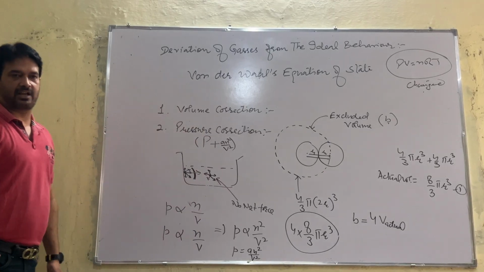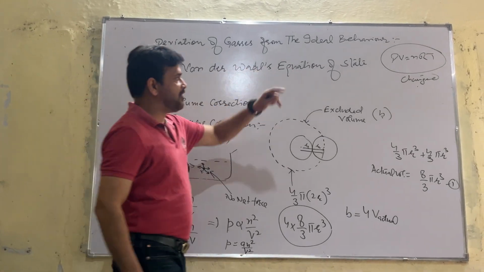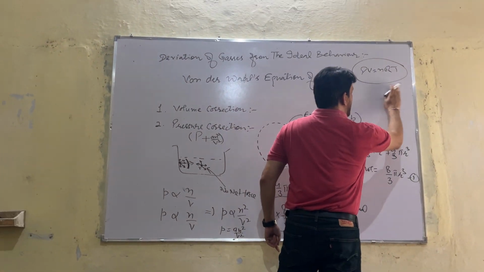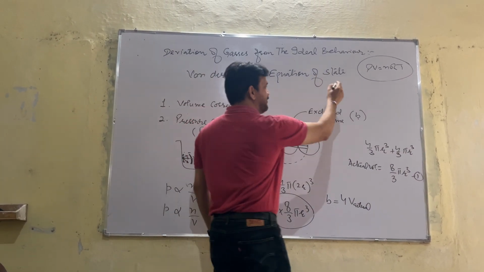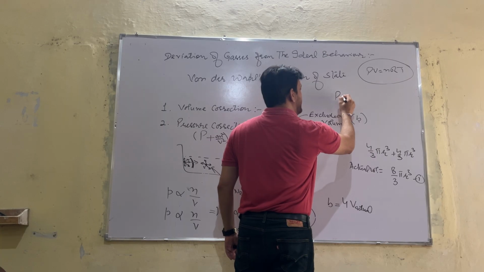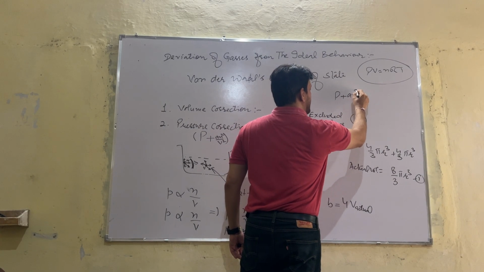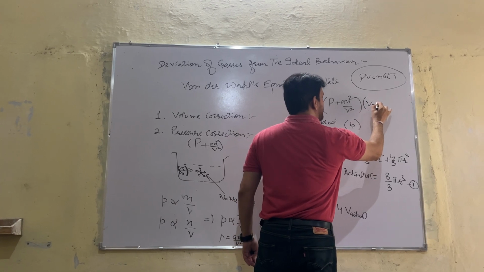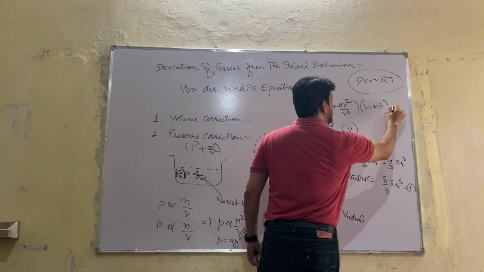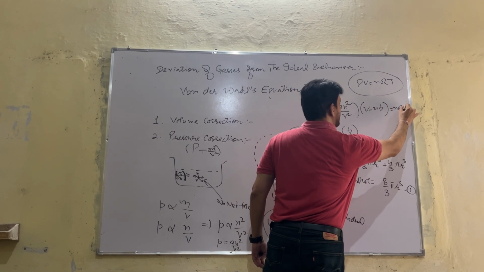This is the pressure correction, and this was the old ideal gas equation, but according to Van der Waals, what will be the new equation? P plus a n square upon V square, times V minus nb, is equal to nRT.